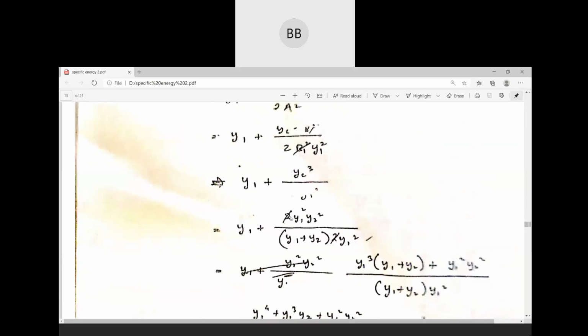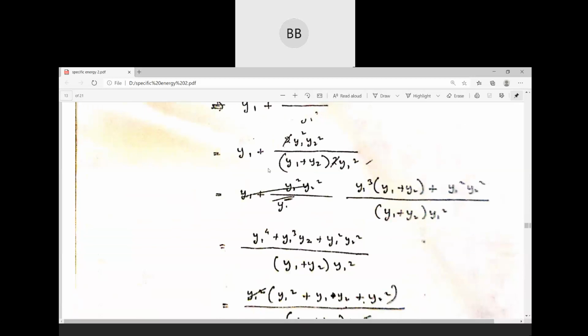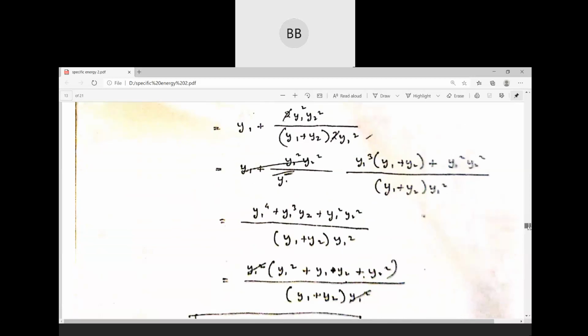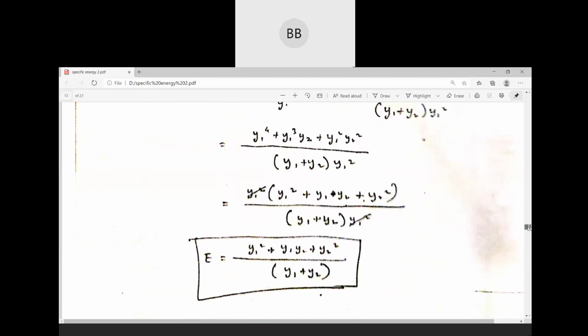Yc cube is twice y1 square y2 square divided by y1 plus y2. Then again we have here twice y1 square. So this 2 will be cancelled out. This y1 square is also cancelled out. When you take LCM and do the simple simplification, you can directly get this expression. So you try to solve this.